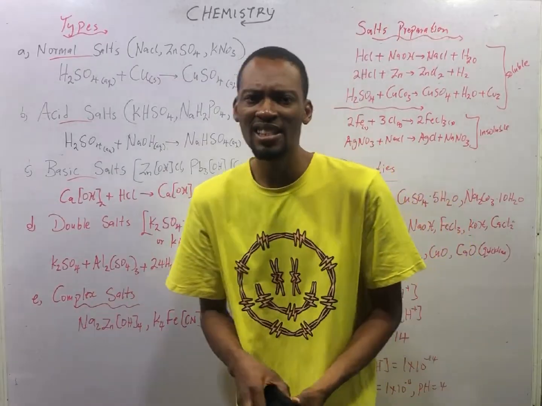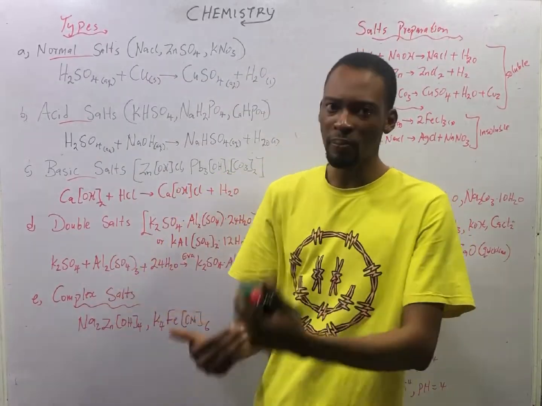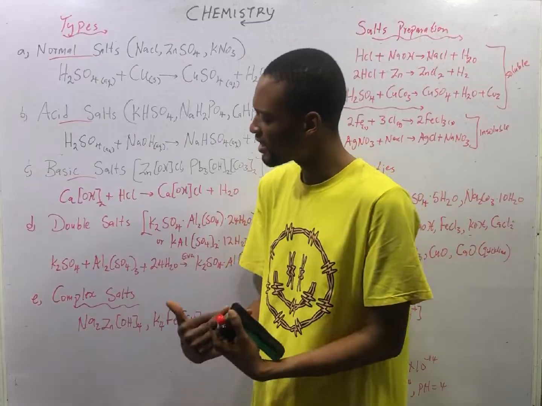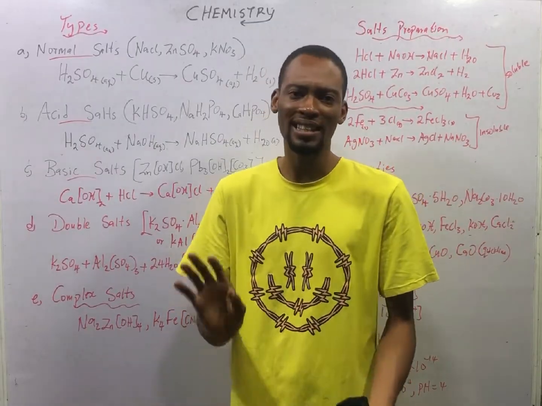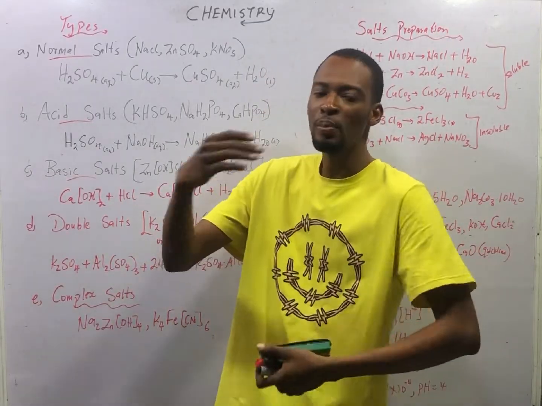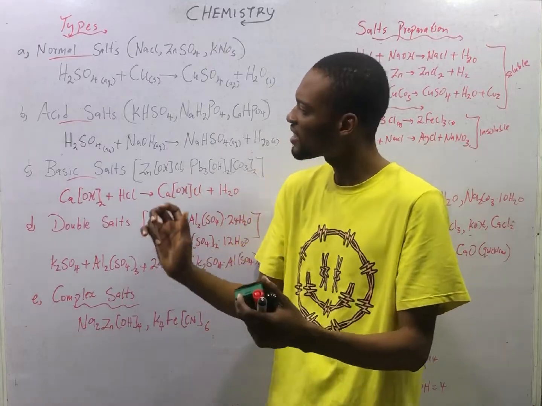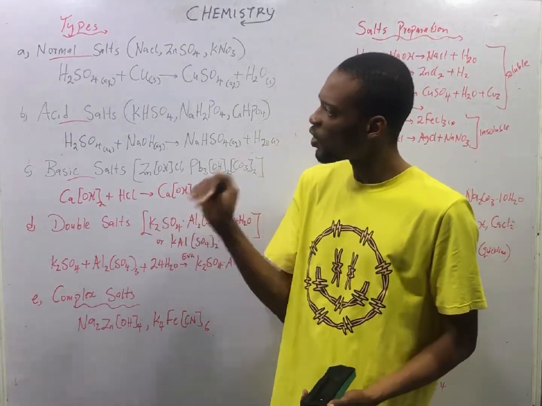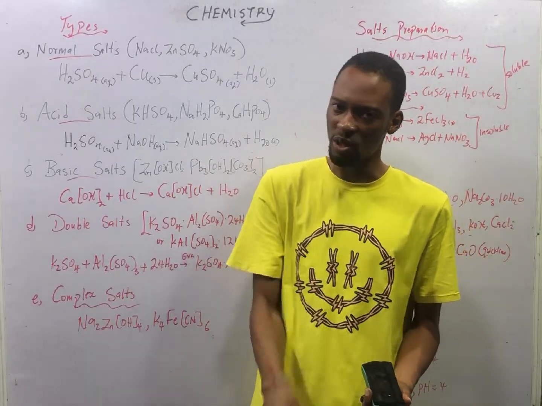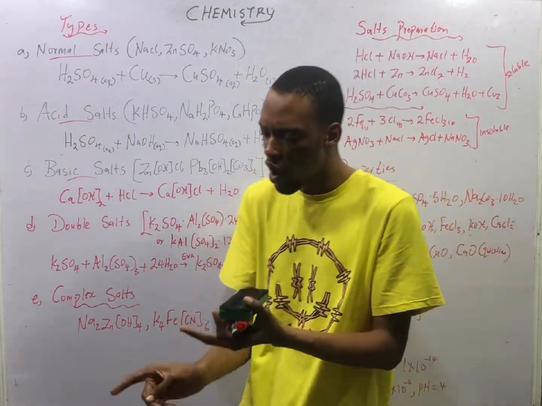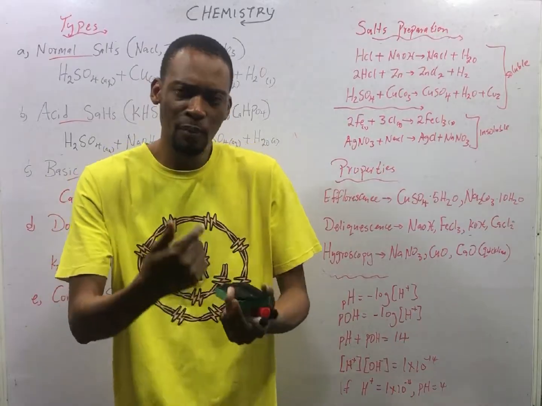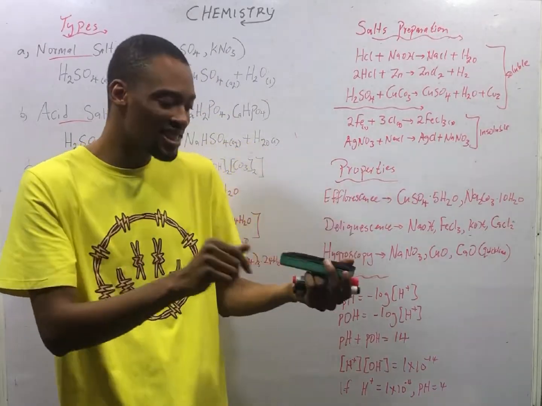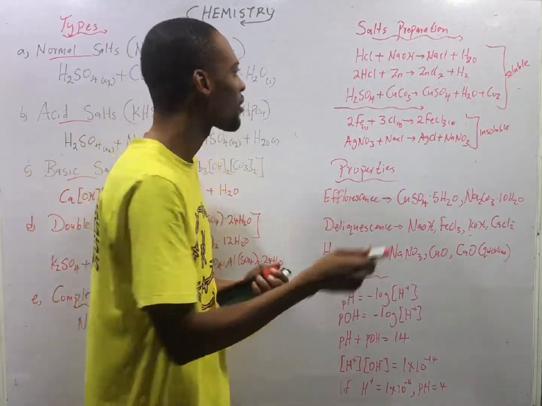We said that it is simply the number of replaceable hydrogen ion present in an acid. And we said that acidity is the number of replaceable hydroxyl ion present in a base. Now, since acid contains replaceable hydrogen ion, if some or all of these replaceable hydrogen ions present in an acid is replaced by a metal,